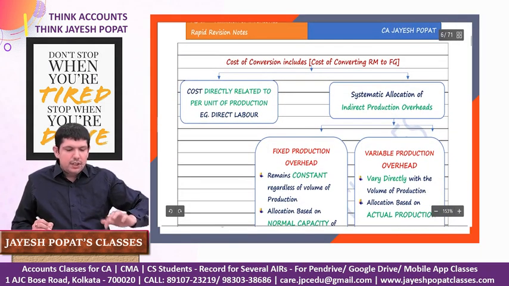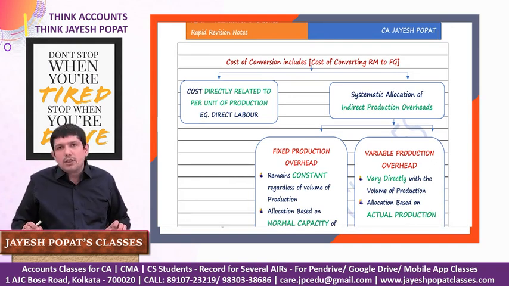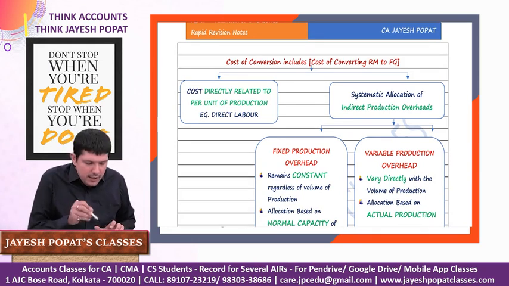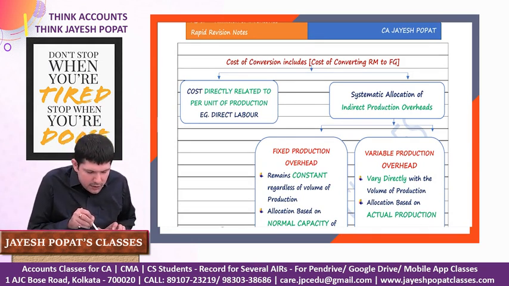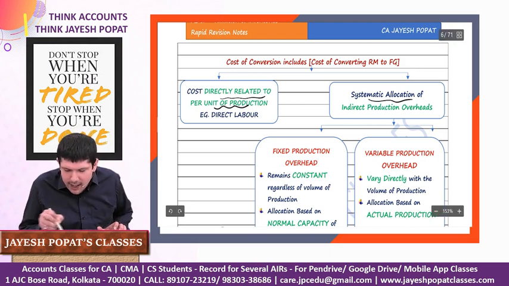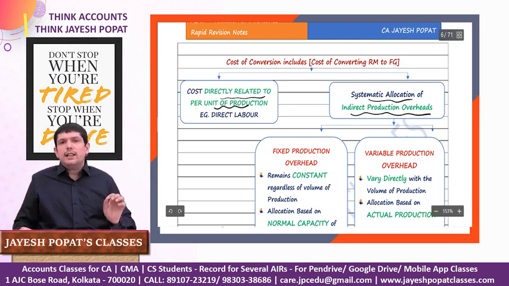Then we look at the conversion cost. Conversion cost is basically the cost incurred in converting the raw material into finished goods. These are of two categories: costs which are directly related to per unit of production, and systematic allocation of indirect production overhead. Let us look at them.